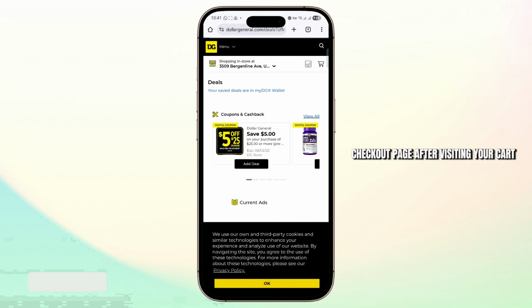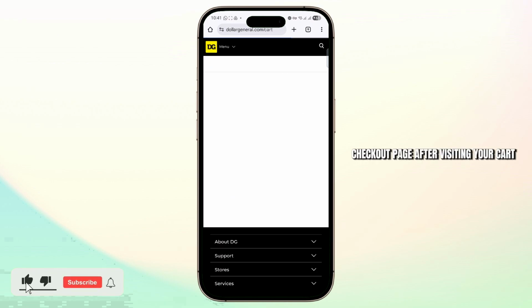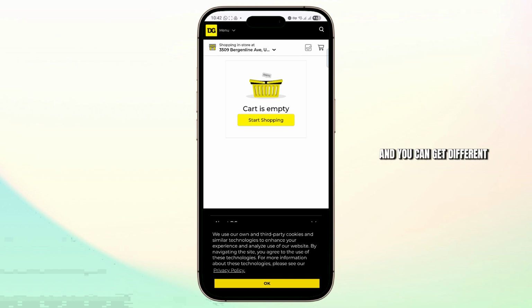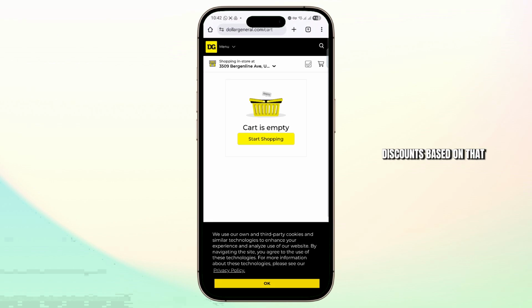And when you go to the checkout page after visiting your cart, right before you check out, you'll have an option to enter the promo codes that you've just added, and you can get different discounts based on that.